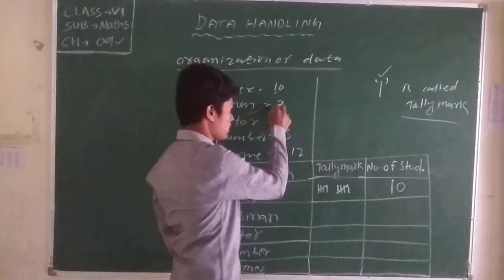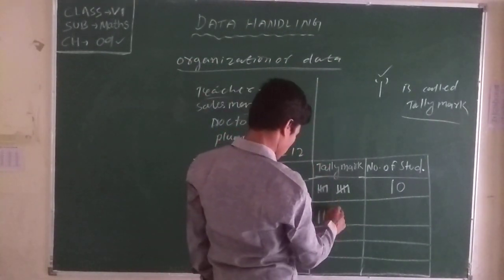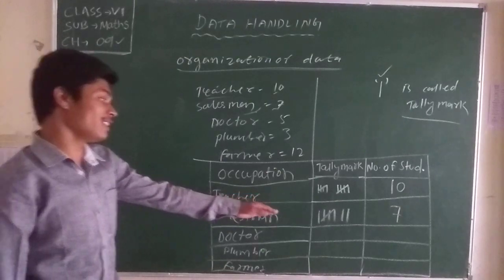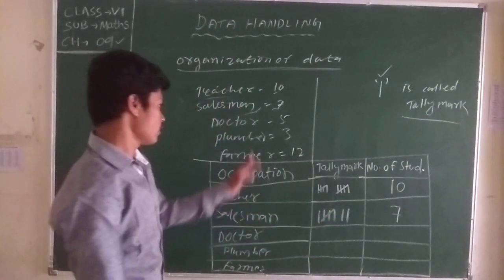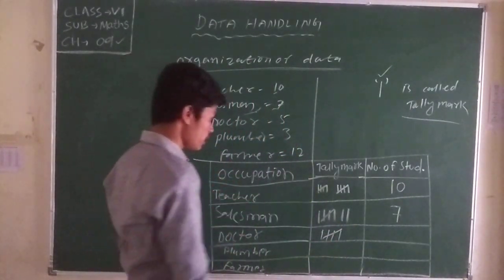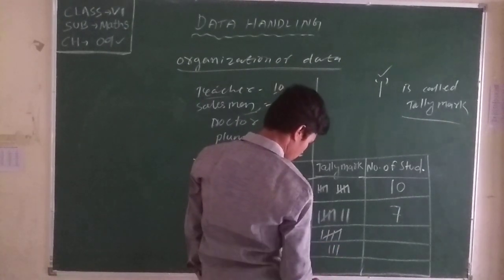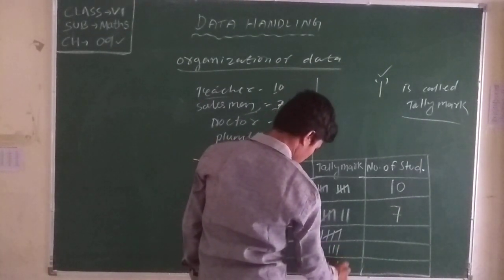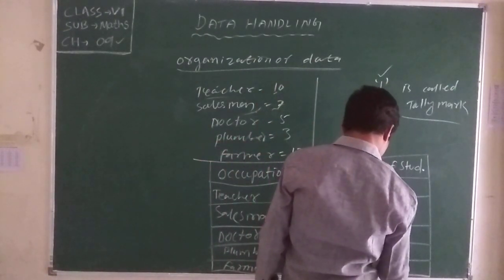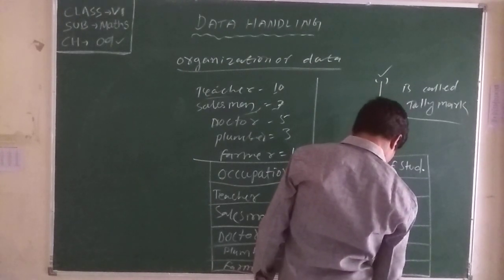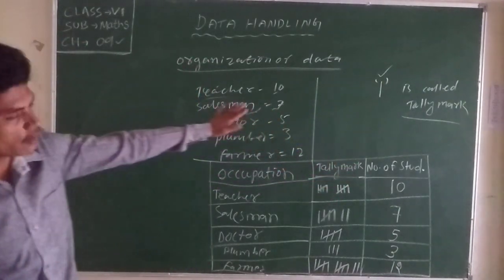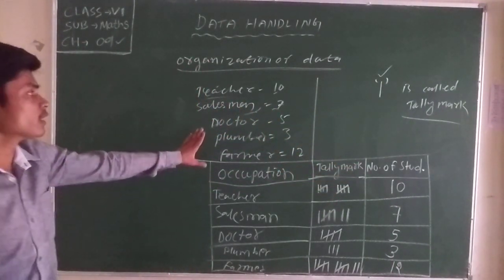Now here 7. We write 1, 2, 3, 4, 5, and then 2 more for 7. That means here we write the 7. See the tally marks and write the data. Now 5. 1, 2, 3, 4, 5 here, and we write here 5. Now 3. Then here we write 3. Now farmer 12. That means here we write 5, 5, and 2. Then this process is called organization of data.